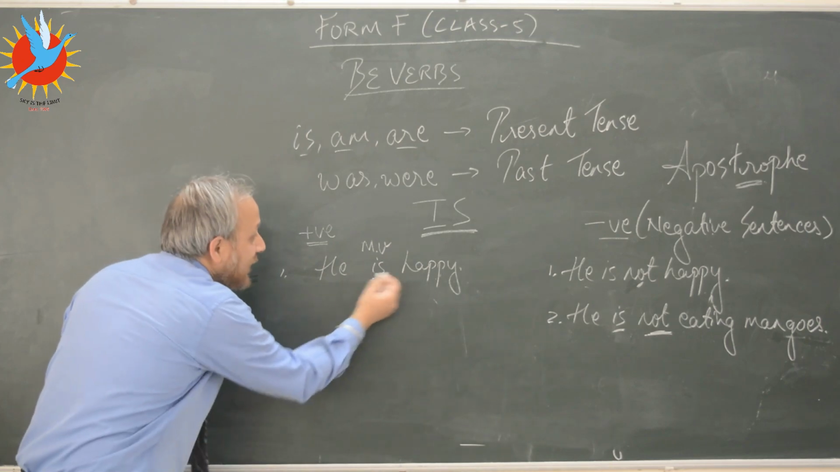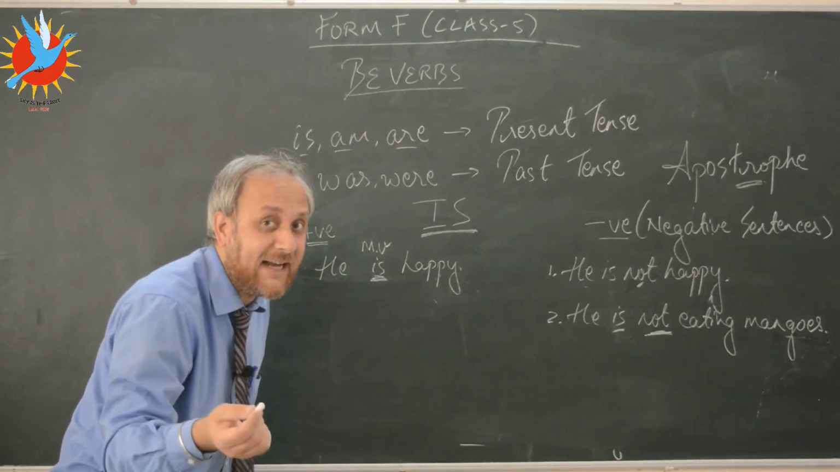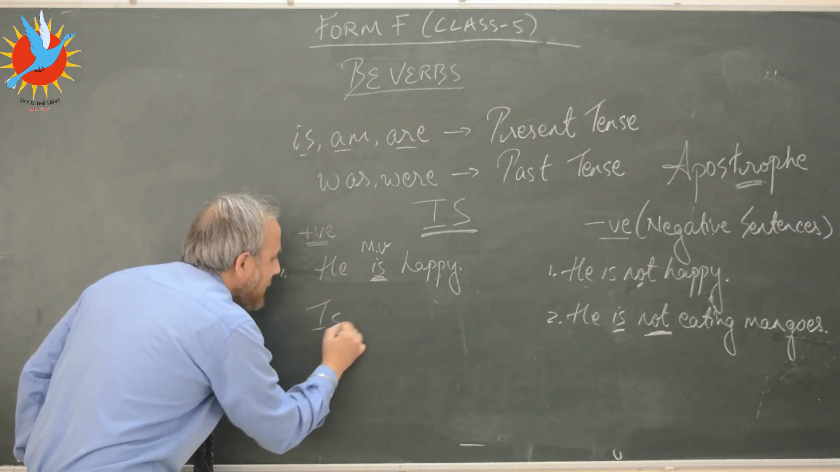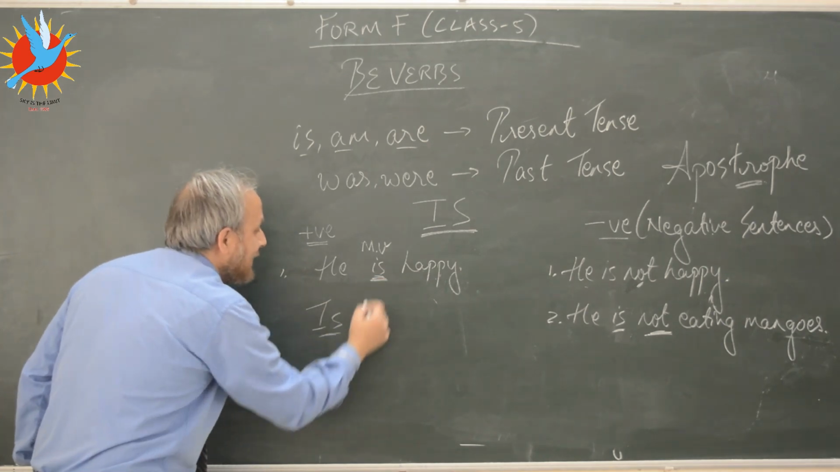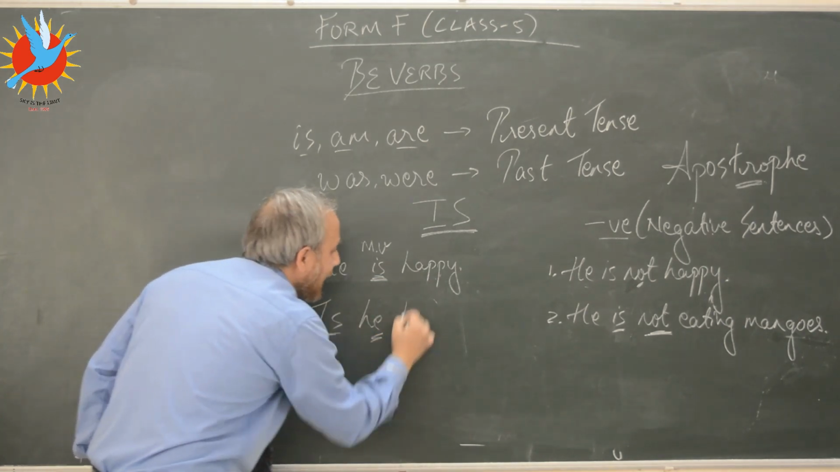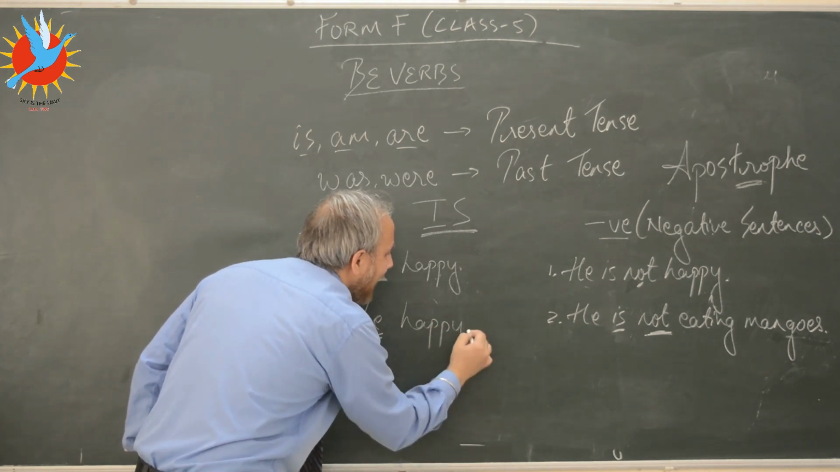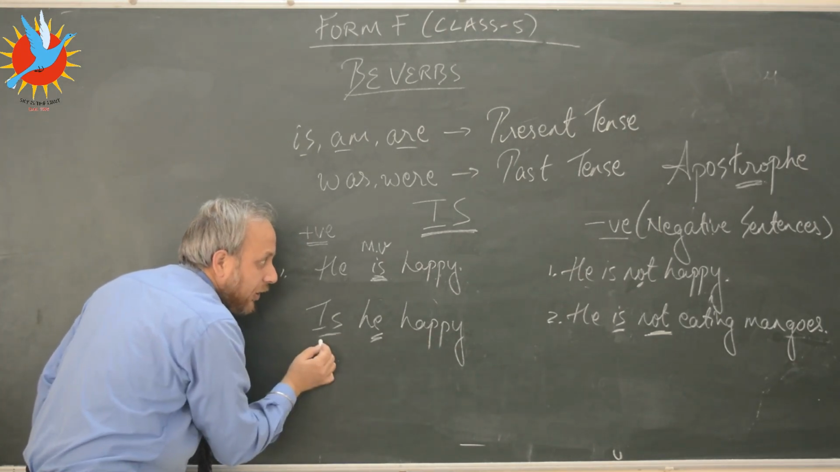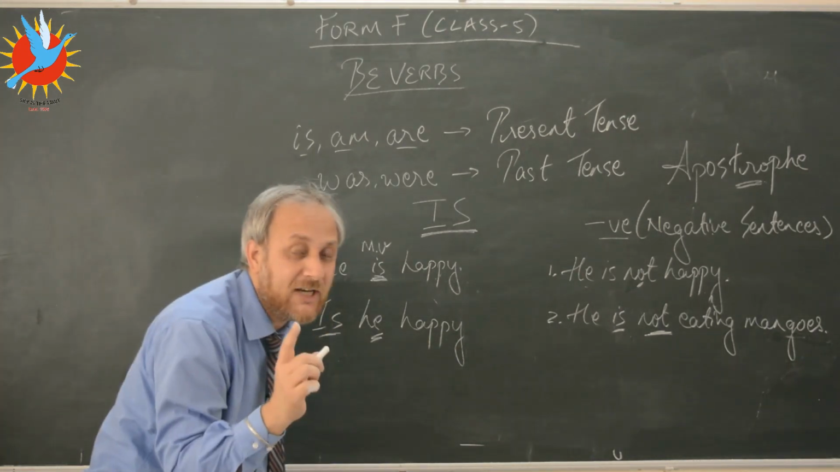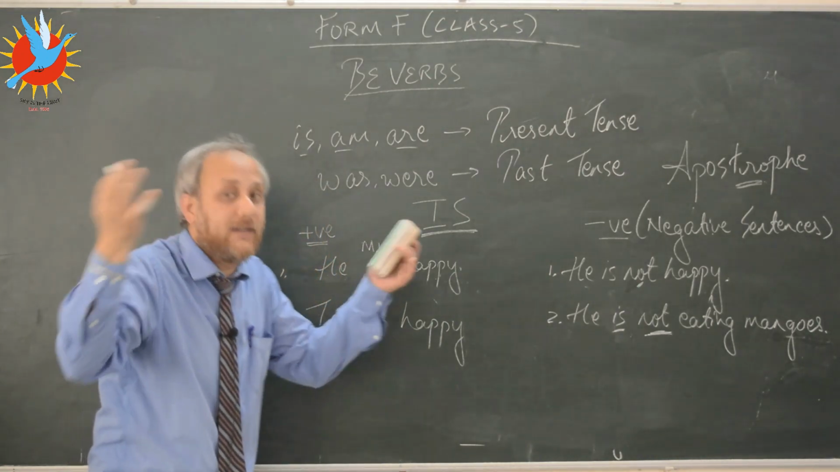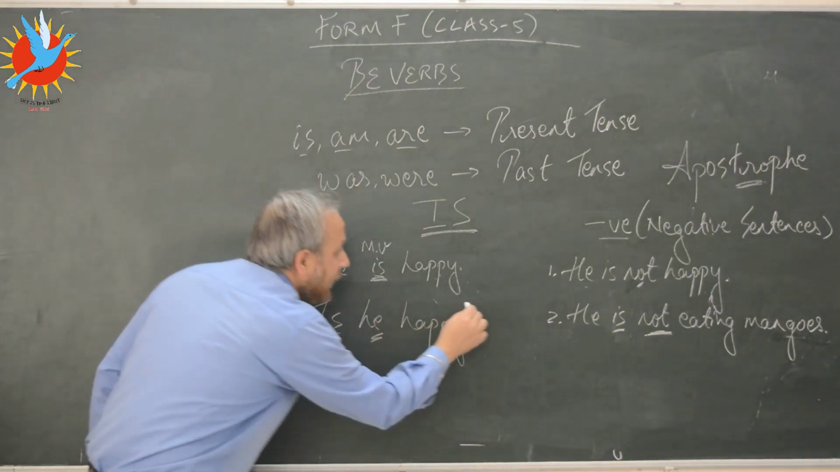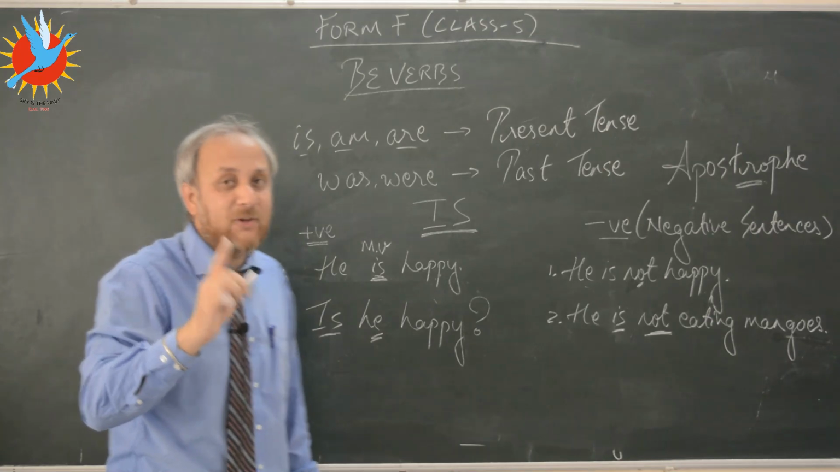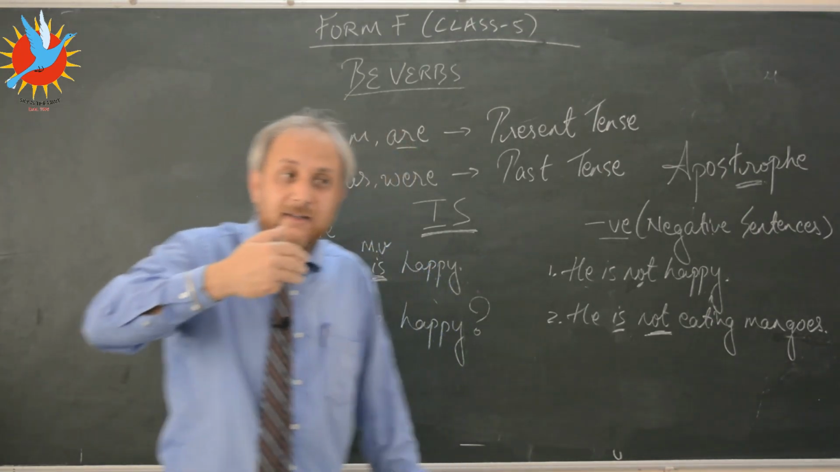Now if I want to change this into a question sentence, or an interrogative sentence, it's simple. You will change the order. First you will bring the main verb here and then the subject. So he is happy will become: is he happy? Now I'm asking a question, so I have to use the correct punctuation mark as well. For questions, what is the correct punctuation mark, kids? It is a question mark. Is he happy? So you have to be very, very careful about the word order.